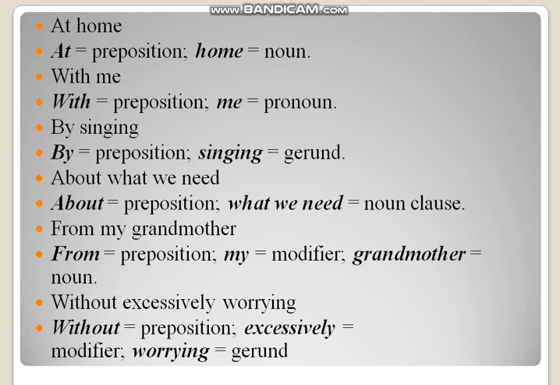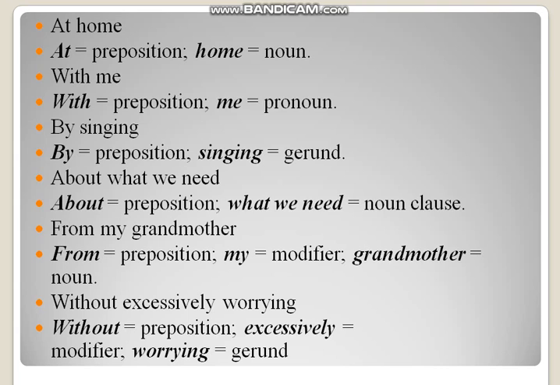Here we have some examples describing the previous slide. The very first is at home. So here you can see at is a preposition, home is a noun. So they said that a prepositional phrase may consist of a preposition along with a noun. In the next example, with me, with is a preposition, me is a pronoun. So the second point is being discussed here, that it may consist of a preposition along with a pronoun. By singing, here you can see by is a preposition, singing is a gerund here. So it may consist of a preposition along with a gerund. You know a gerund is an ing form used as a noun in a sentence.